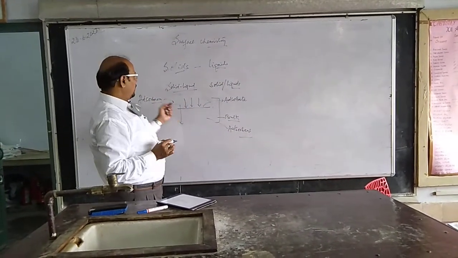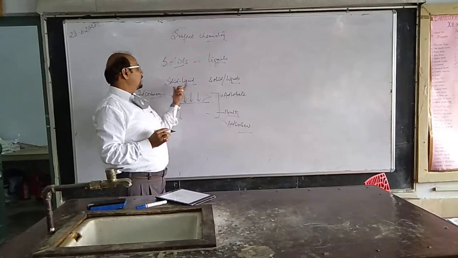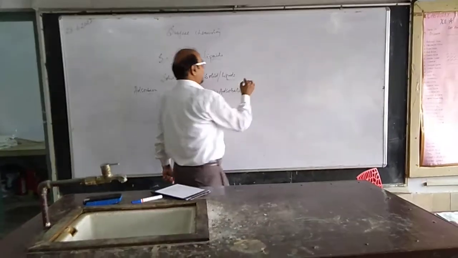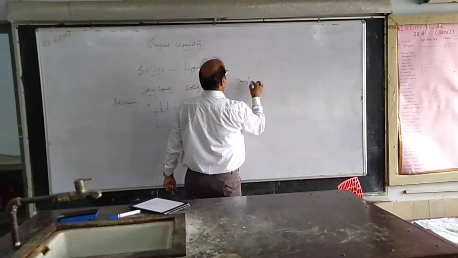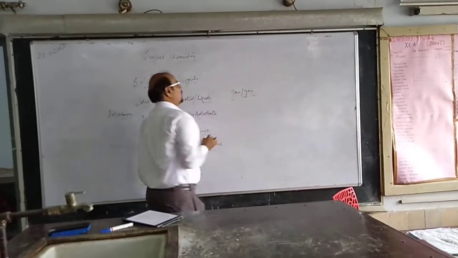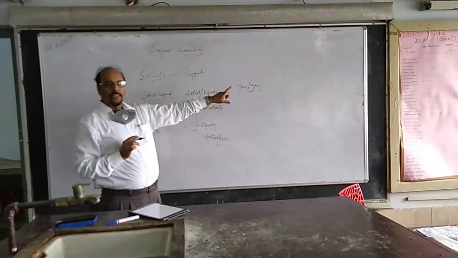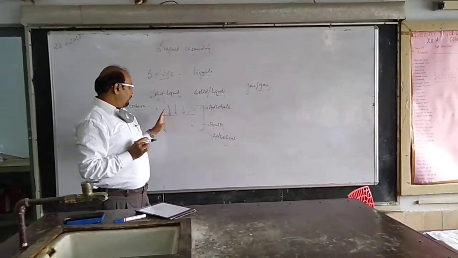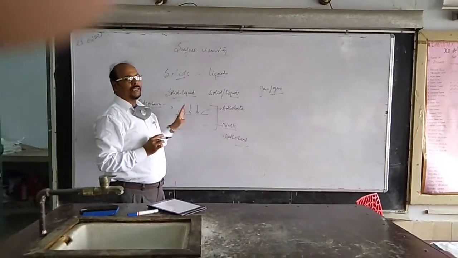So normally there is adsorption between solid and liquid, between liquid and gas, but between gas and gas adsorption is not seen, because these molecules are freely moving. They can enter into the bulk completely. So what kind of phenomenon is taking place here?